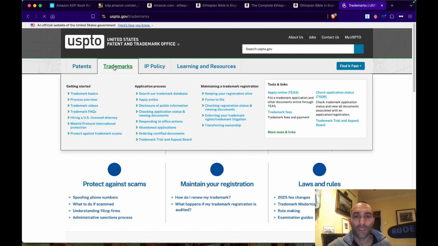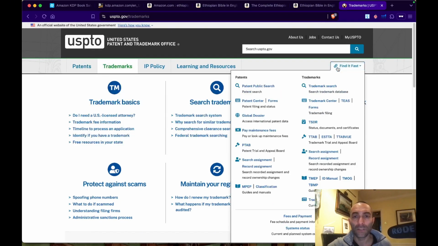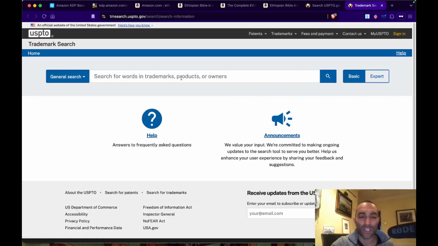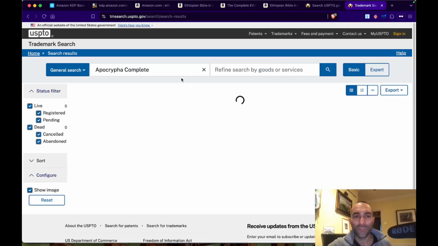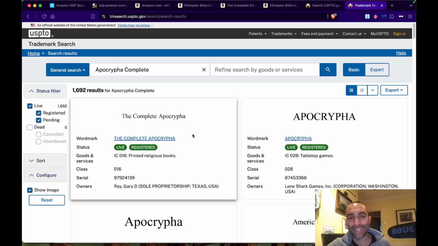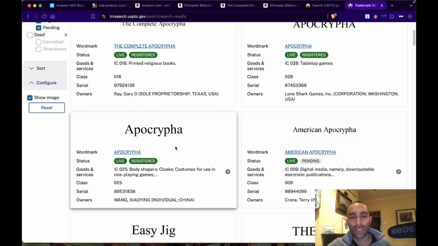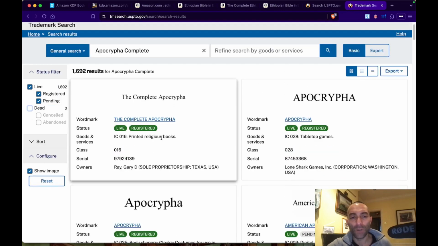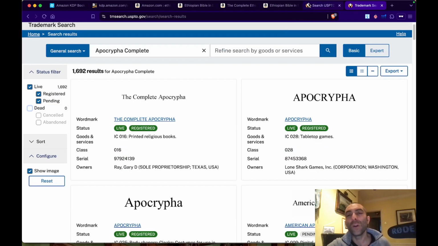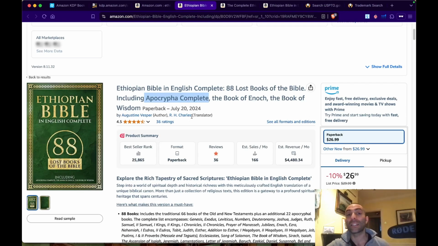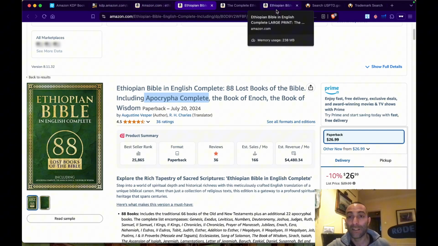Patent trademarks. If I click here, find it fast. Search. Sorry, it was on the wrong page. This is the page. Apocrypha complete. Look. Ta-da! Look at this. The complete Apocrypha. So now, if you printed religious books, so now if you are selling this on Amazon KDP, this is including Apocrypha complete, you might be subject to being reported by this guy.